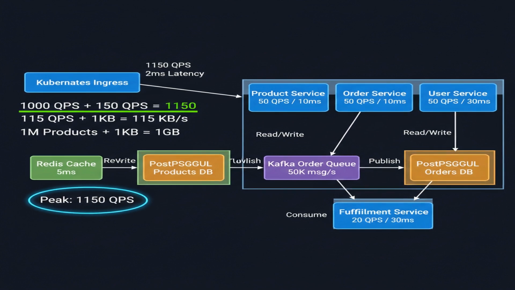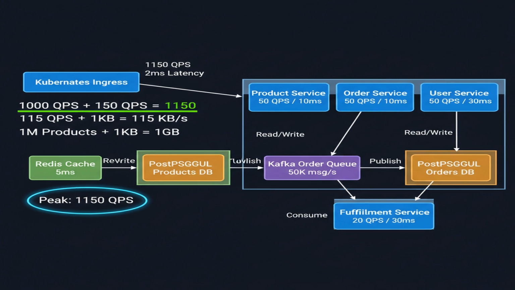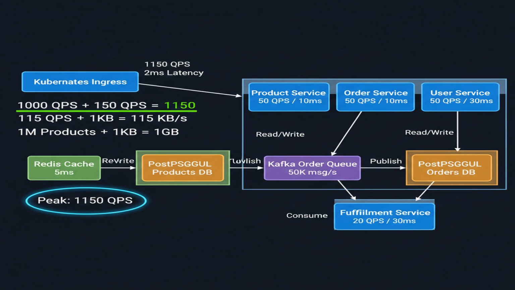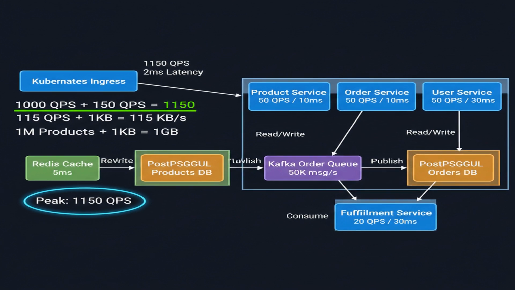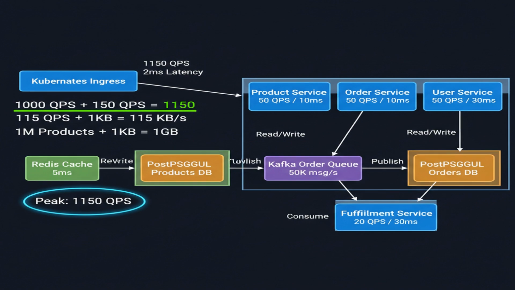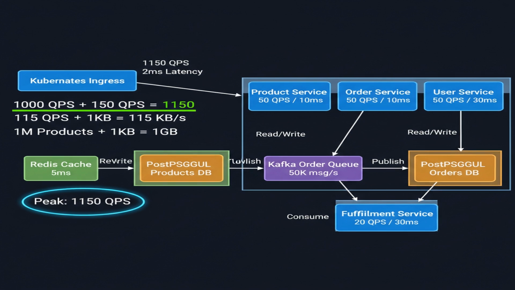Let's assume 1 million daily active users. If each user makes 10 requests per day, that's 10 million requests per day, or roughly 115 requests per second, QPS. 10 million requests divided by 24 hours times 3,600 seconds per hour equals 115 QPS. If each request is 1 kilobyte on average, we're looking at 115 kilobytes per second of bandwidth.